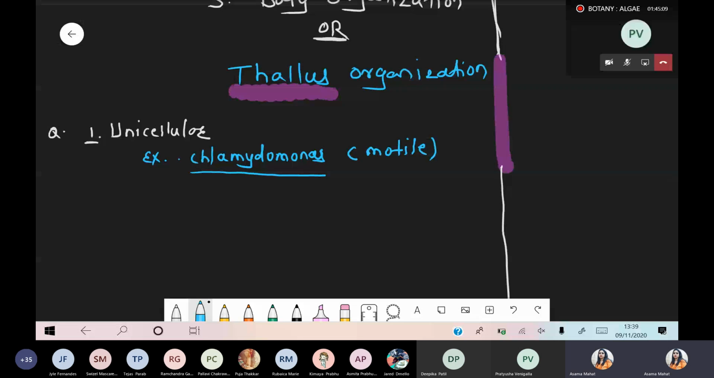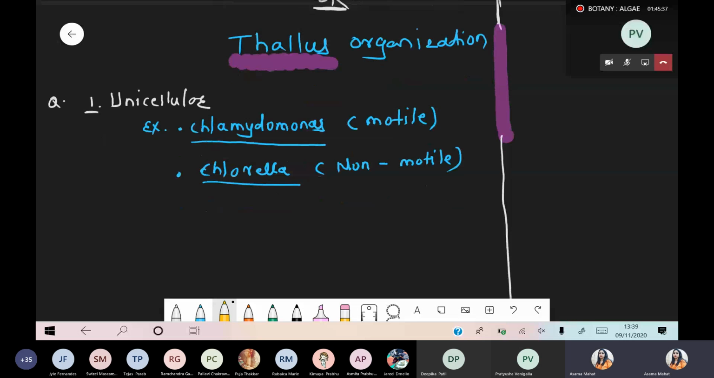Chlorella, again, is an example of unicellular green algae. But what is the property? They lack flagella. That's why we can say these are non-motile. Got it? So we are taking two examples under the unicellular category. Number one, Chlamydomonas, motile unicellular green alga. Chlorella, non-motile unicellular green alga. Okay? Now, second part, multicellular.